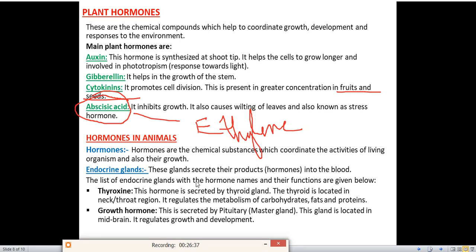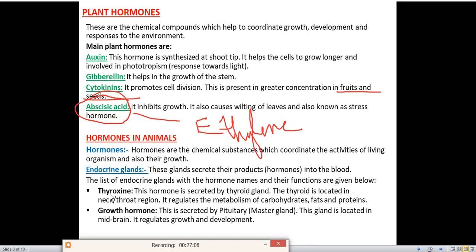The list of endocrine glands with the hormone names and their functions are given below. First is thyroxine. The thyroxine hormone is secreted by which gland? Thyroid gland. The thyroid is located in the neck or the throat region. It regulates the metabolism of carbohydrates, fats and proteins. So this thyroxine hormone is very important for our body. If it is secreted in very less amount, we can suffer from a disease called goiter.